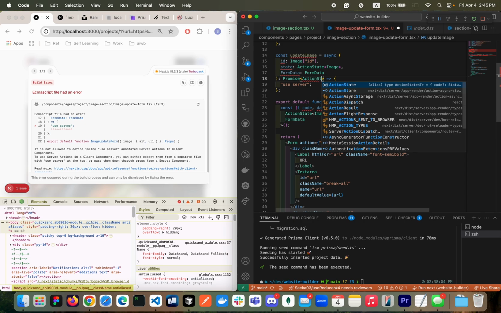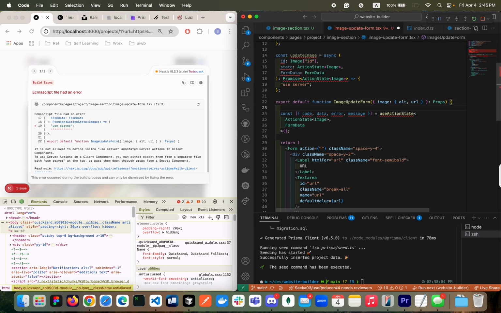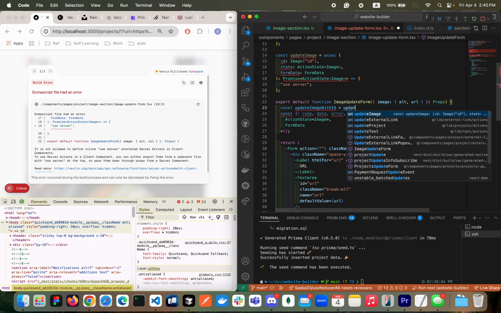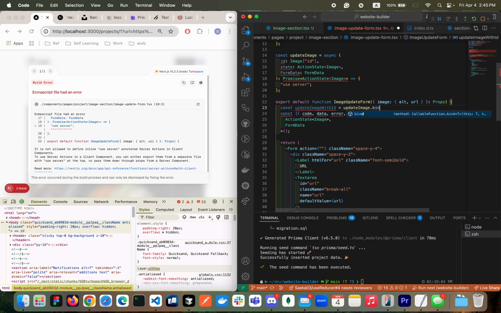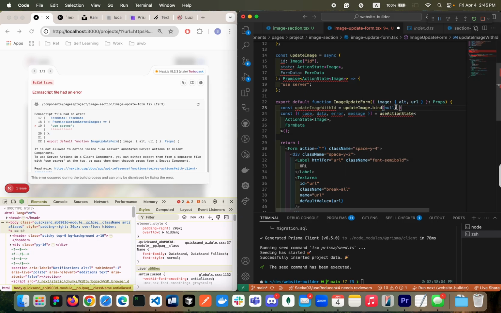Action state, that includes the image. Here, ID, we need to bind it first. The way we can do is const updateImageWithID, and then updateImage.bind. Of course, we need to pass the null first. Before we forget, we need to do that. So here, I'm going to take out the ID and then pass it here. So we're updating the image with the ID.